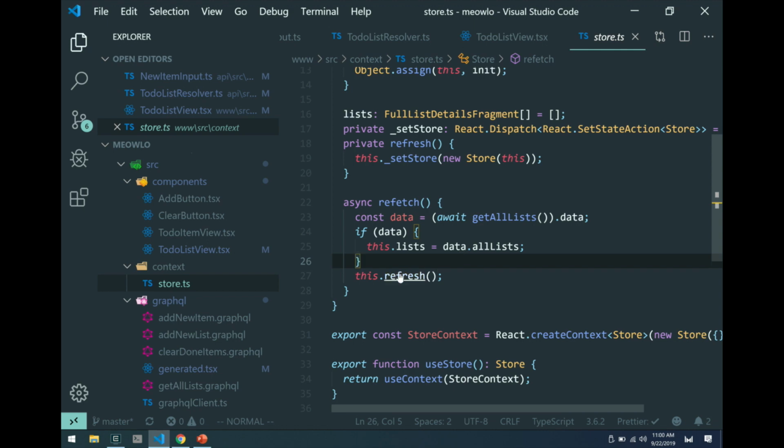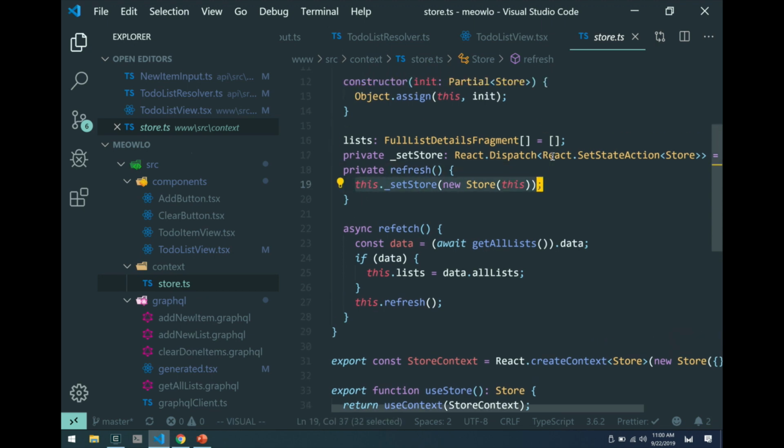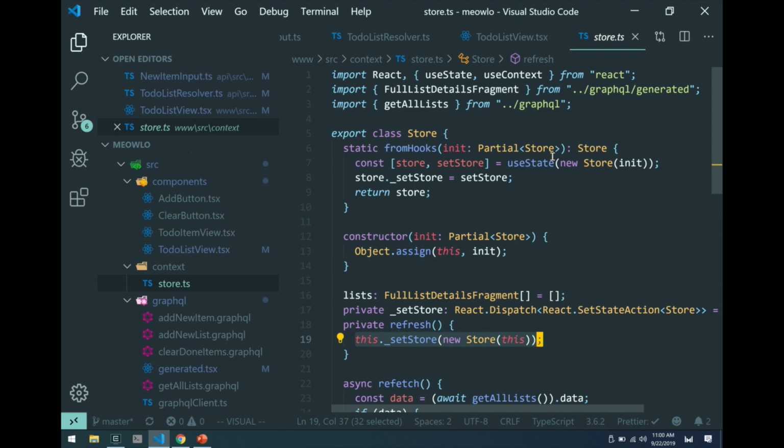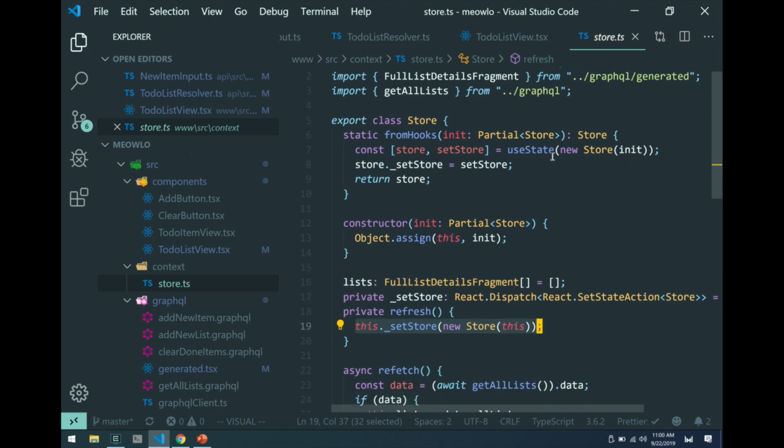And the way it does that is just this refresh call. So if you do refresh, it calls this.setStore. And this is the React store pattern, right? So now you can see that all of this stuff, that use store from provider, the custom hook that I wrote, is just using the React store pattern.